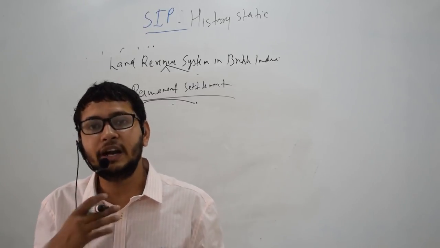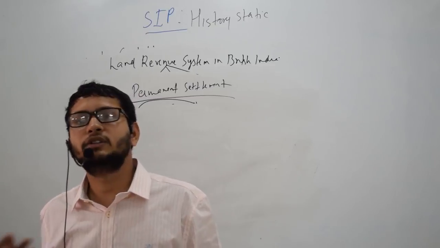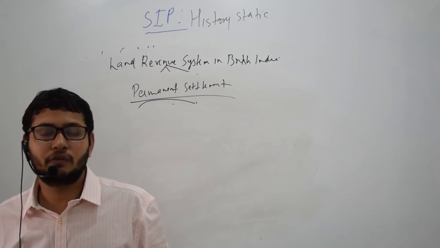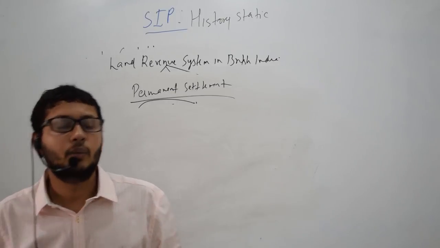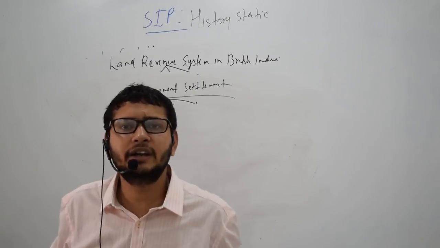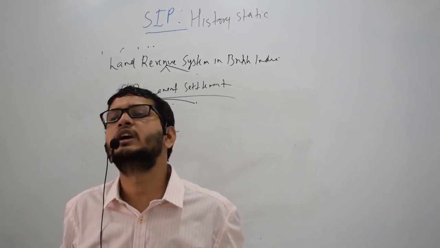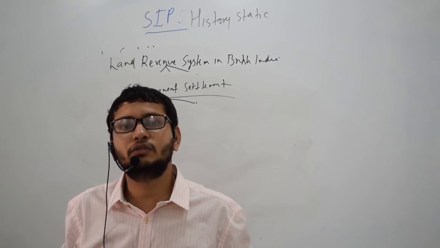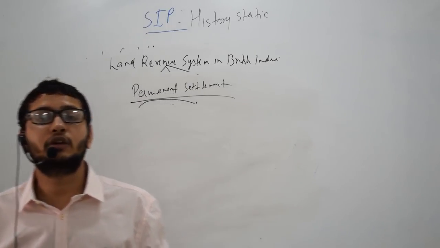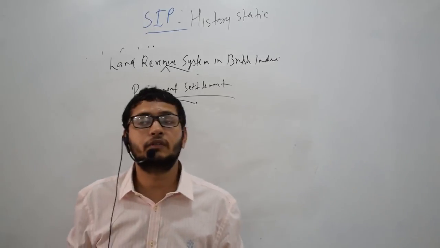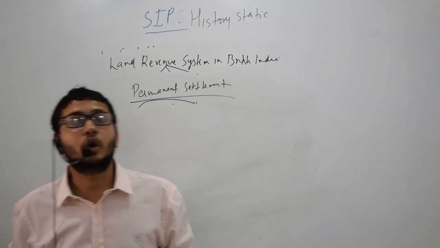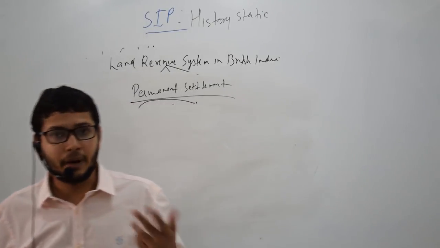It led to indebtedness because the farmer had to pay the land revenue, and for that he had to take some loan. It also did not create political allies for the British because these jamidars were evicted very frequently for non-repayment of the land revenue, and when they were evicted, they became the strongest enemies of the British Empire.